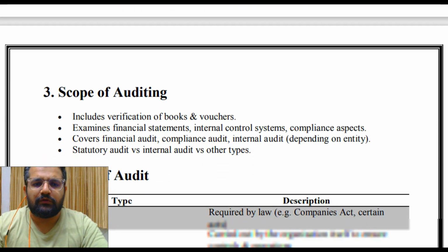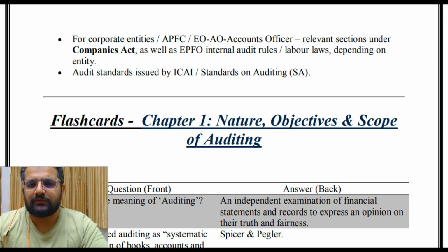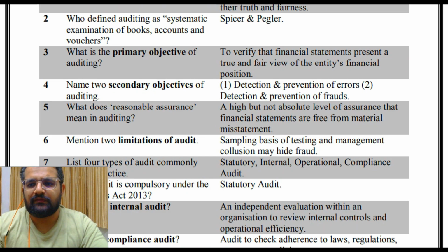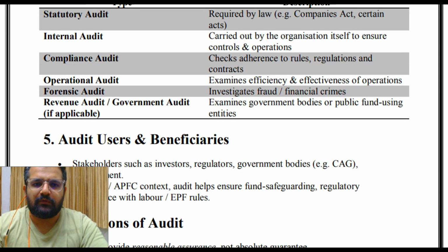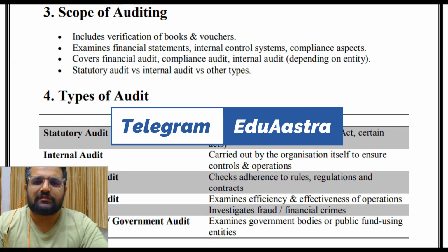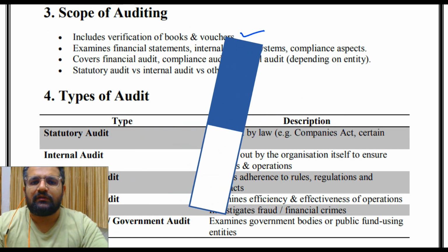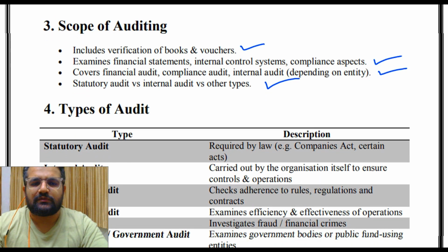Before going to our point 3, that is scope of auditing, the conduct of this, we'll take this theory. After that we'll see some previous year questions and then our flashcards. So let's come back to point 3, which was scope of auditing. It includes verification of books and vouchers, examines financial statements, internal control systems, compliance aspects, covers financial audit, compliance audit, internal audit depending on entity, statutory audit versus internal audit versus other. So this is all the scope of auditing.